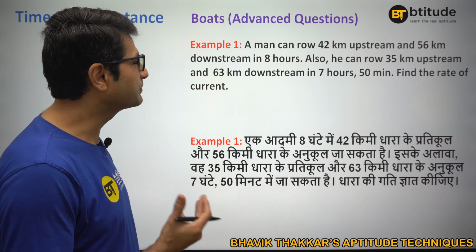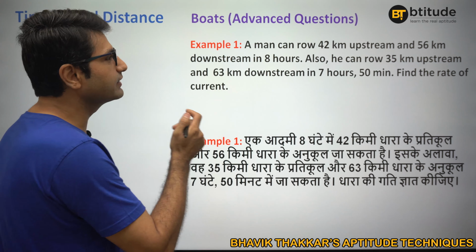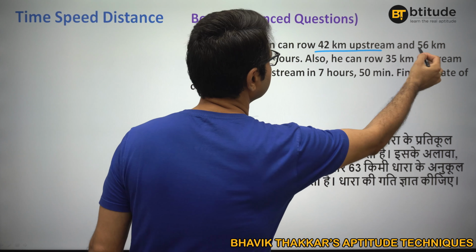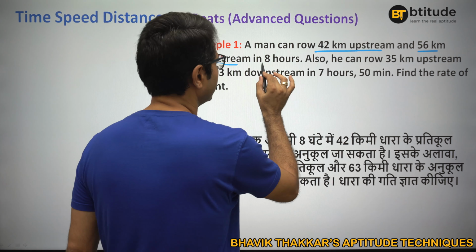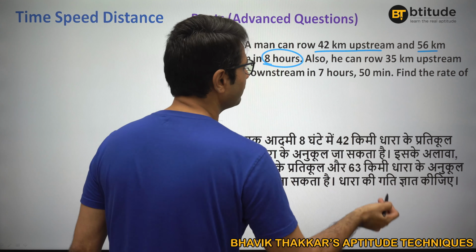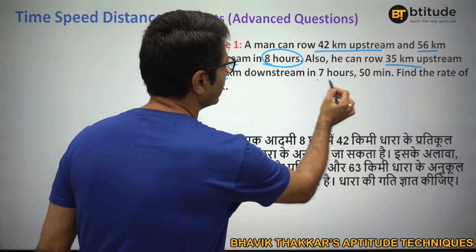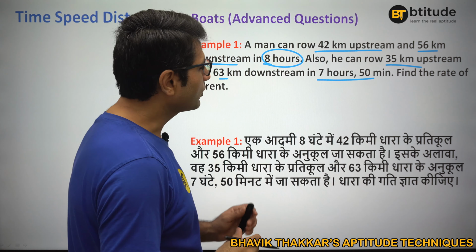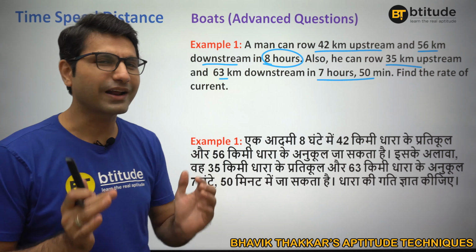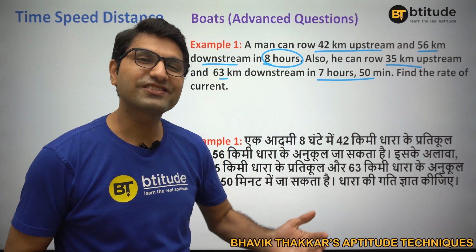The question goes something like this. A man can row this much kilometer upstream and this much kilometer downstream in 8 hours. And then we are given this much kilometer upstream and this much kilometer downstream in 7 hours 50 minutes. Now this is the traditional question. This is how they are asking. Now what should be the strategy?